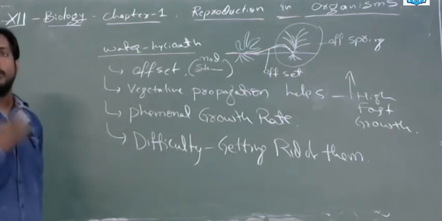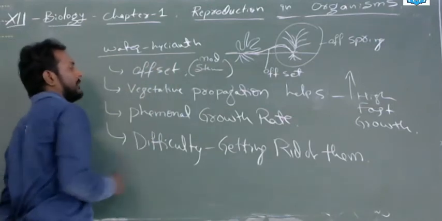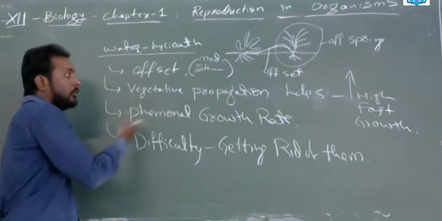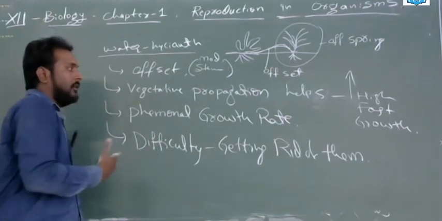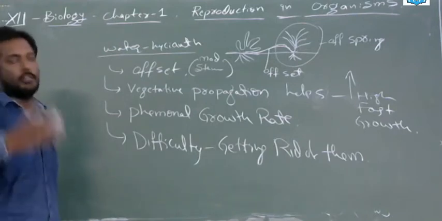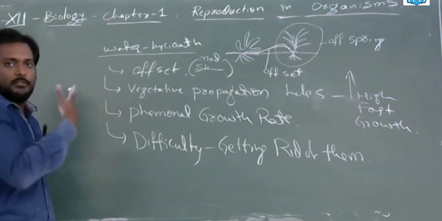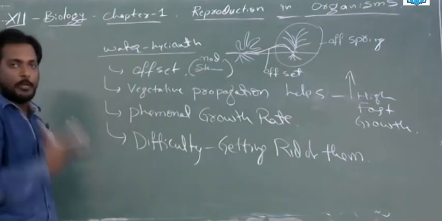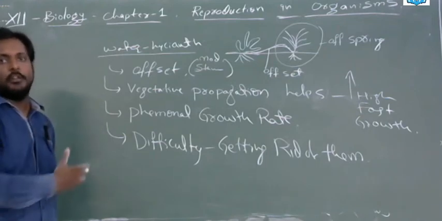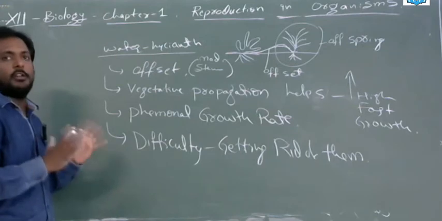They will cover all over the pond. So there is offset, there is modified stem, and the major thing is vegetative propagation, and the phenomenal growth rate is a problem. Within a night it will cover, within a few months it will cover total districts. Next is the difficulty in getting rid of them. However much time you spend clearing them from the pond, within a few days, within no time, they will cover the total pond. So this is about the water hyacinth, a very important topic. Clear?